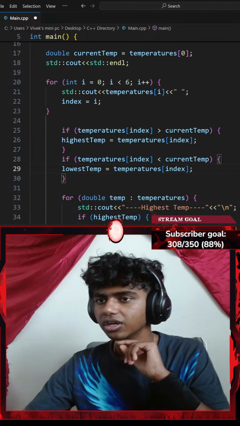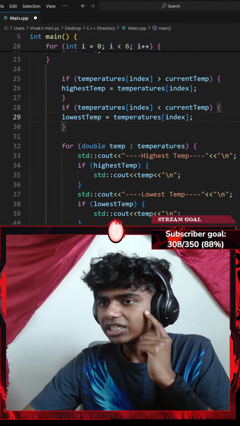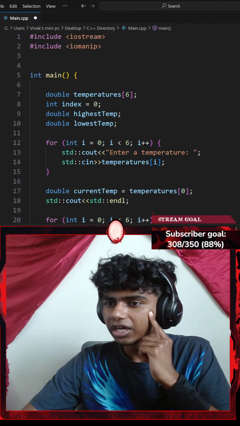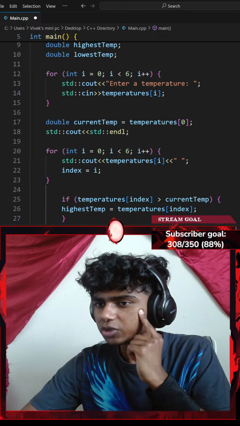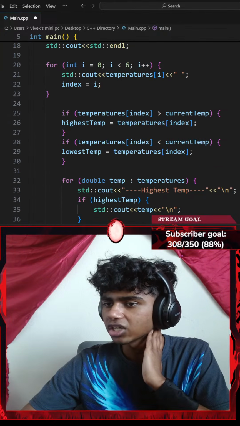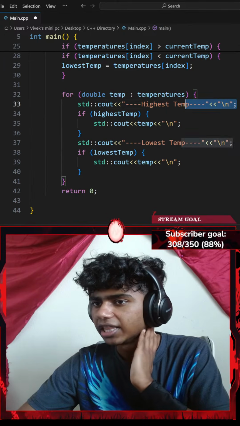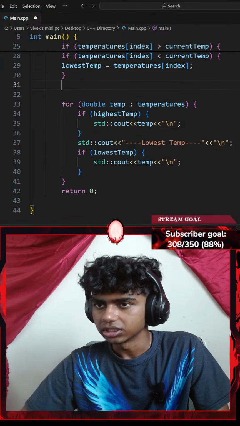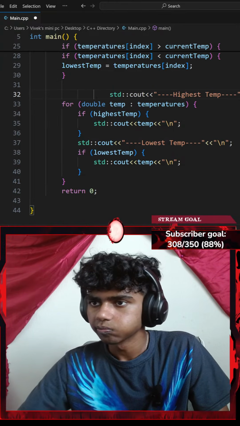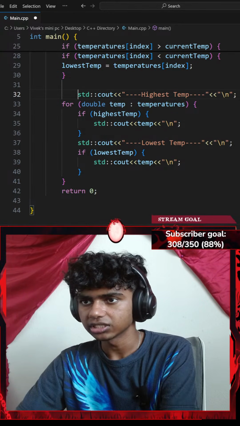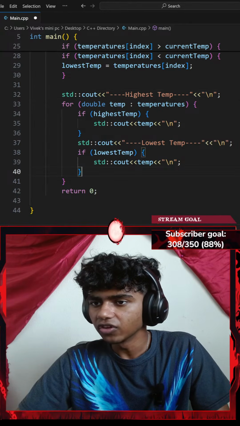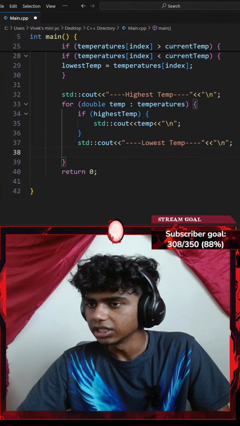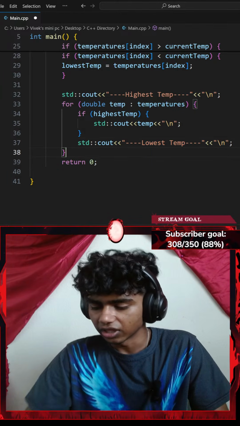Walchris? Okay, so I set the temperatures. My current temp is my current temperature. So where's my current temp at? There we go. Temperatures at index of 0. Let me get this outside my for loop. So let me copy that, paste it here. Okay, maybe delete these. And then let me add another for loop for my lowest temperature. So let me copy this part, delete that, and then go with another for loop.